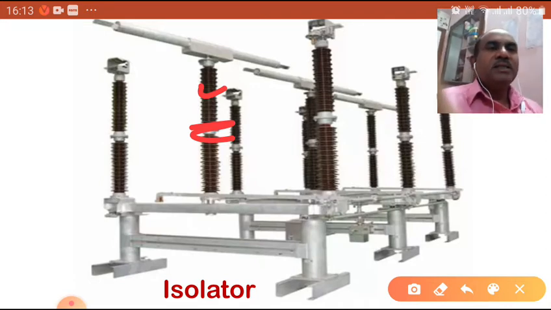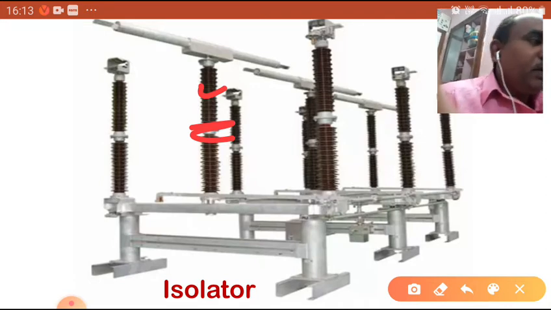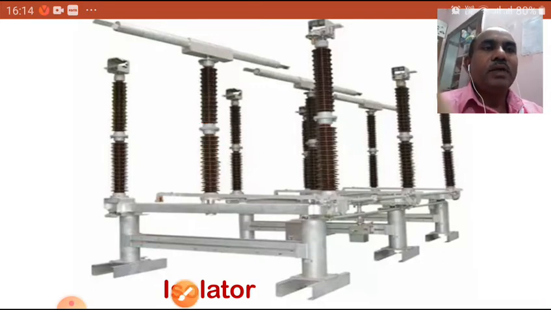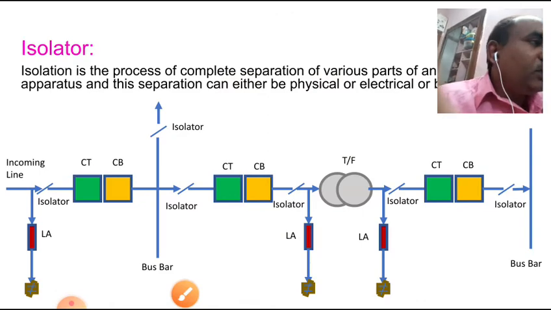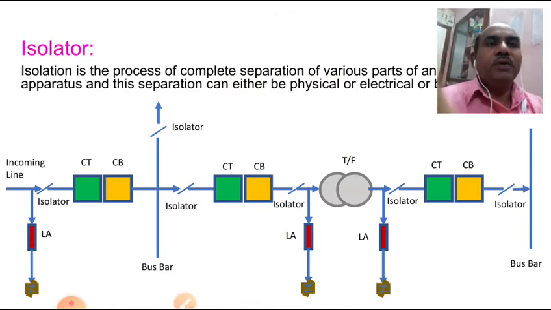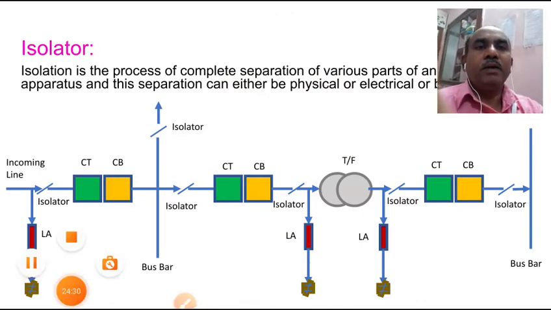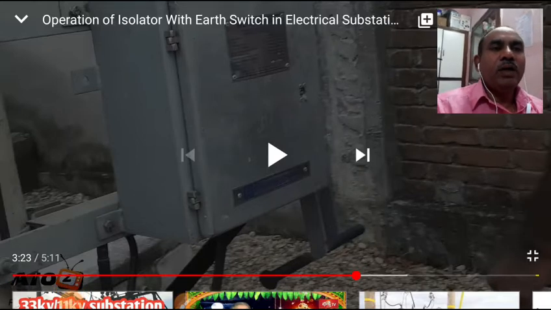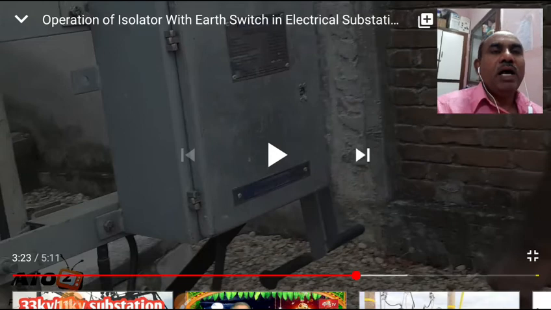Let us see how the isolators will work. Now you can see here a one line diagram. Now you can see how the earth switch and our isolator are interlocked with each other.